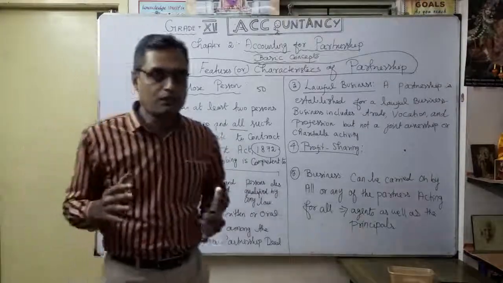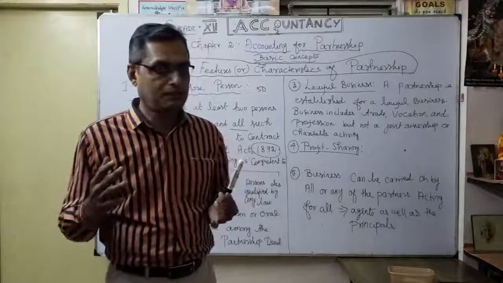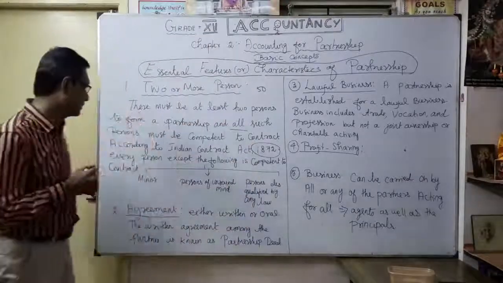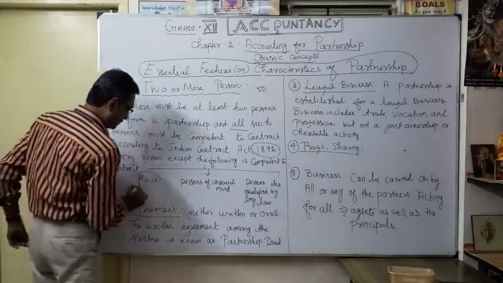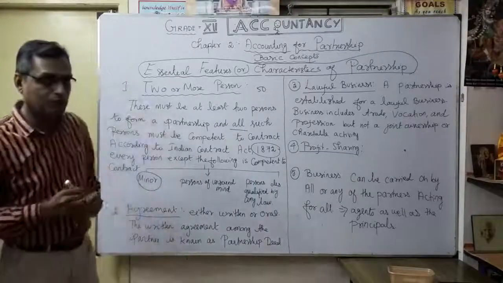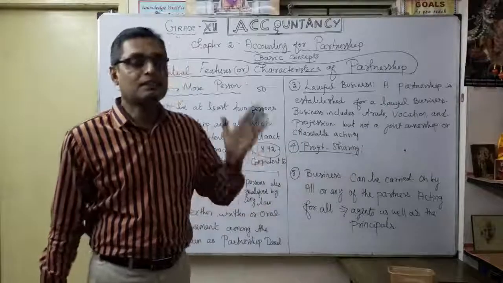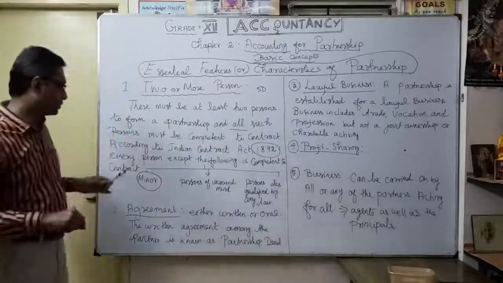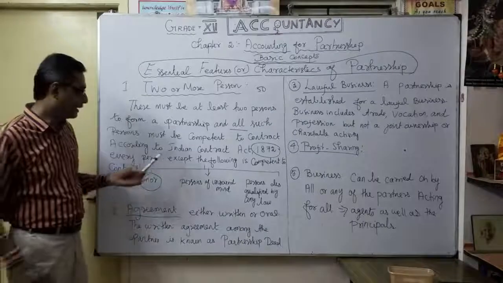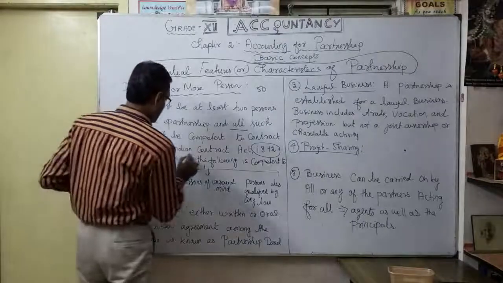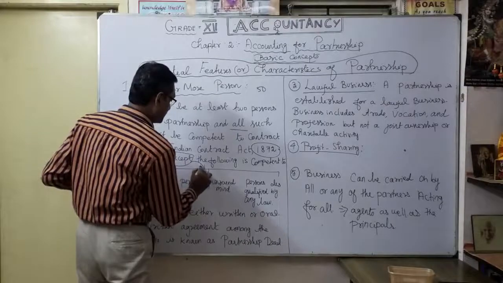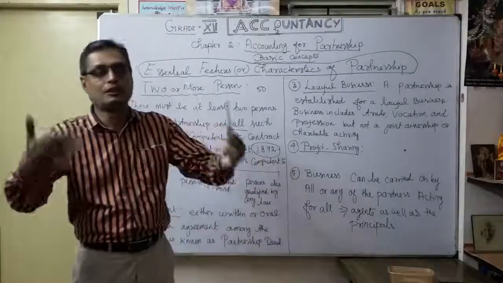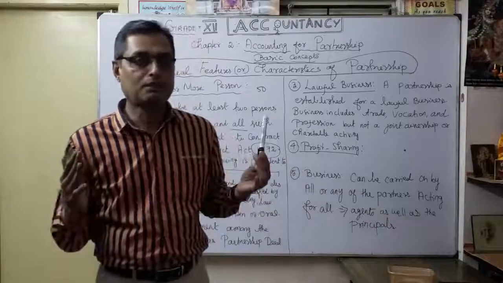So that means some persons cannot enter into a partnership. Who are they? The first one is a minor. A minor cannot become a partner unless consented by the other partners. That point you have to keep in mind. So, every person except, that word except is going to classify these 3 categories. The following are not competent to contract.